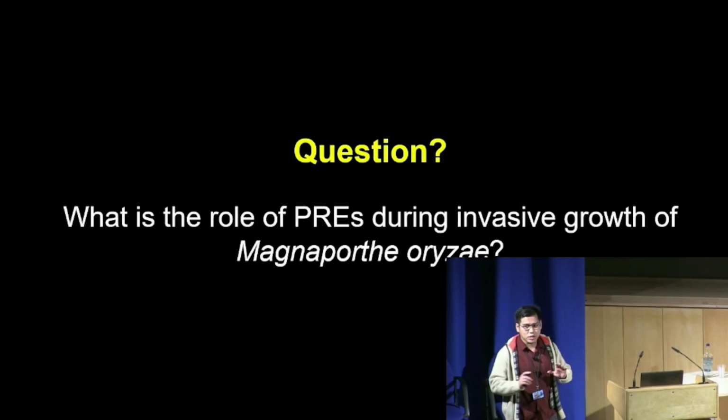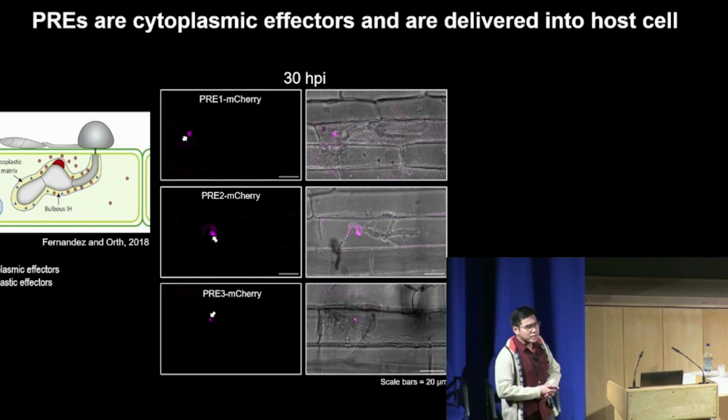Now, our big biological question then is, what is the role of PREs during the invasive growth stage of Magnaporthe oryzae? In Magnaporthe, effectors can be classified into apoplastic or cytoplasmic effectors depending on their localization once they are secreted by the fungus into the host cell. They are apoplastic effectors if they localize in the apoplast of the host, and they are classified as cytoplasmic effectors if they localize in a structure called the biotrophic interfacial complex.